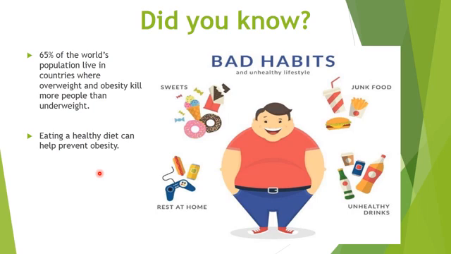That is why doctors always suggest eating in a balanced way. Eating a healthy diet can help to prevent obesity. Obesity is when a person becomes very fat and is unable to move properly, and a lot of fat is stored in the body. So why does obesity take place and how does it take place? Just because of bad habits.